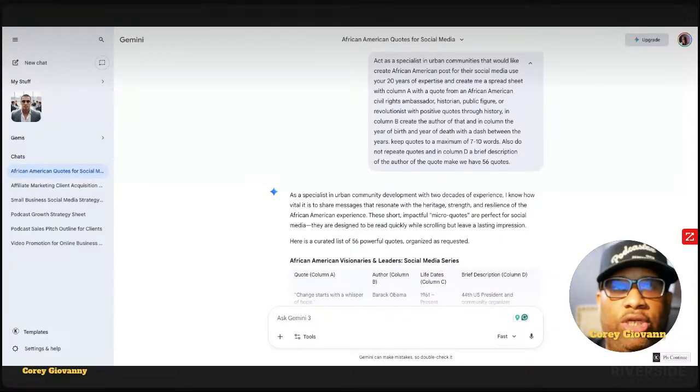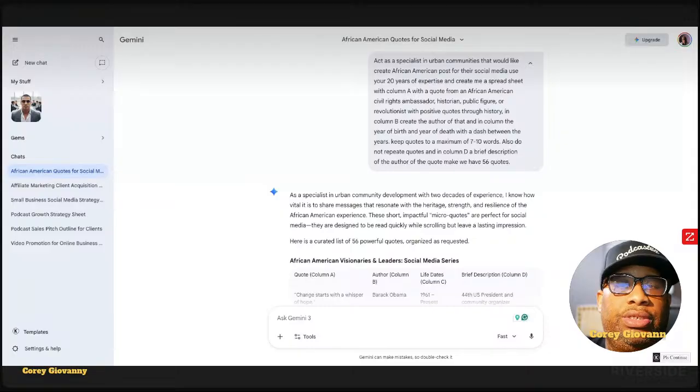Since we already have our spreadsheet with the prompt, what we're going to do is go to create. And what are we going to create? We can do TikTok video. Let's do Instagram videos right now. Instagram posts. Instagram reel. There we go.